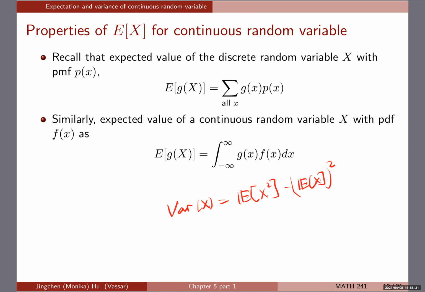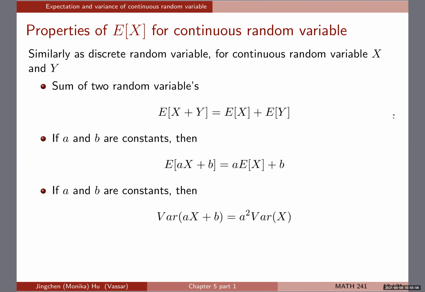So for a continuous random variable, I will get that, right? First of all, by the definition of the expectation, and then I will use this result here as a function of X, because X squared is a function of X, right? So I can use that as well to get the two terms, then I will be able to get the variance. But of course, there could be other g(X) functions out there that you're required to do, for any kind of functions out there.